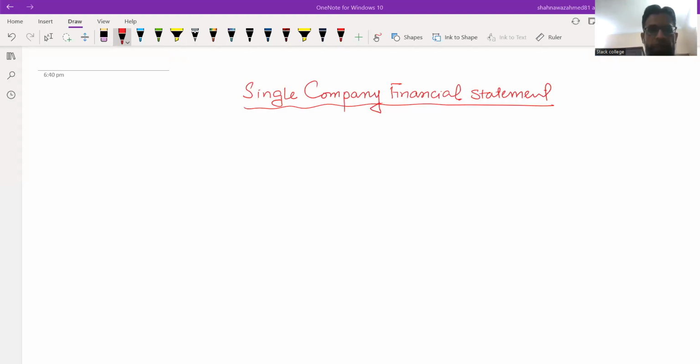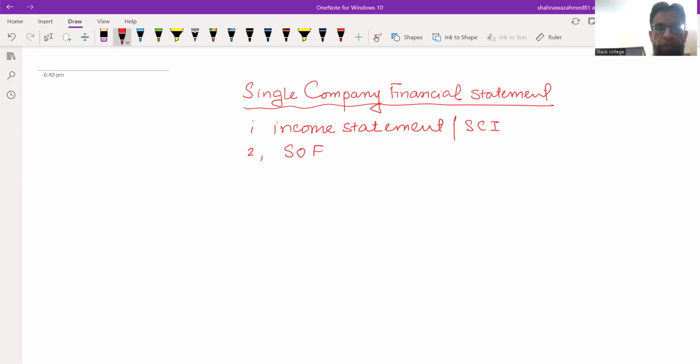Now, in a single company's financial statement question, the question might ask you about the income statement or statement of comprehensive income, or it might be a statement of financial position, statement of changes in equity, and might be like adjustment with regards to errors.